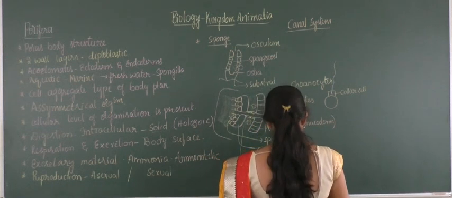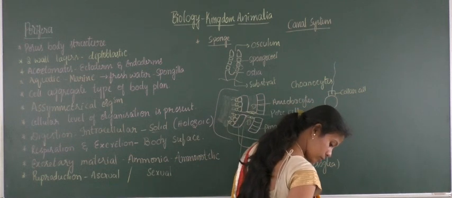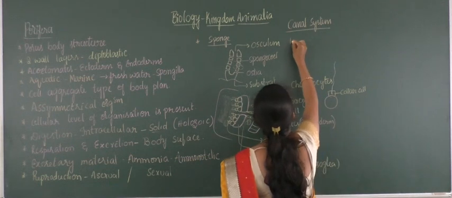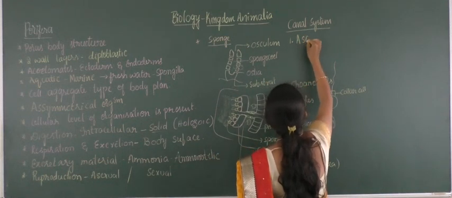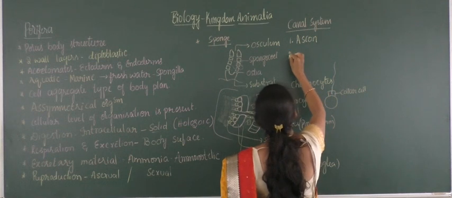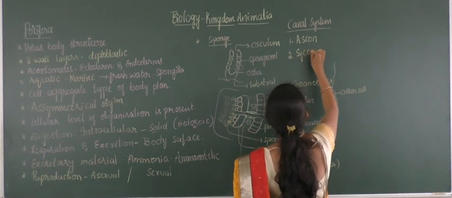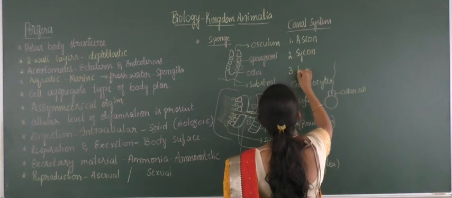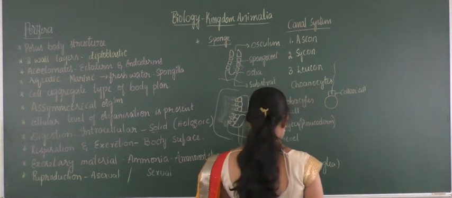So here it is. The one type of canal system is Ascon type, next is Sycon type, third one Leucon type of canal system.